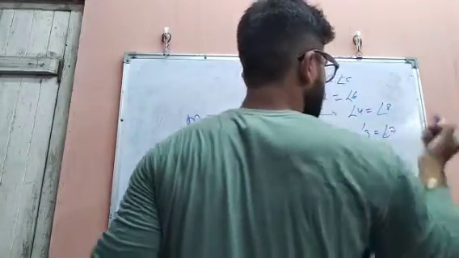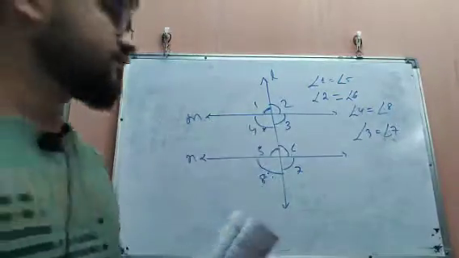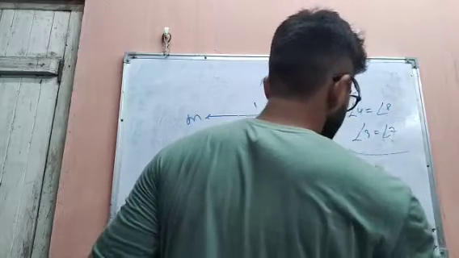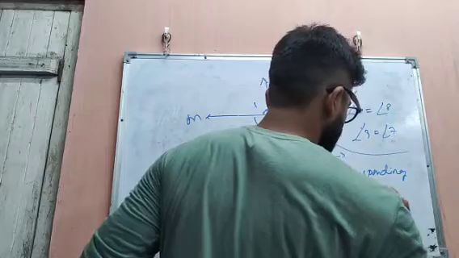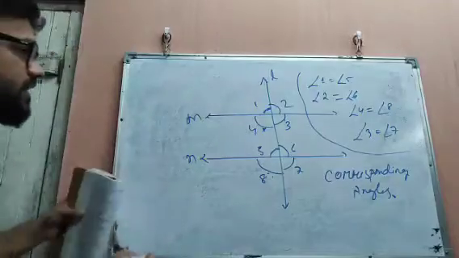And last, we have angle 3 equals angle 7. This is also the same condition, corresponding angles. All these angles are equal because they are corresponding angles.